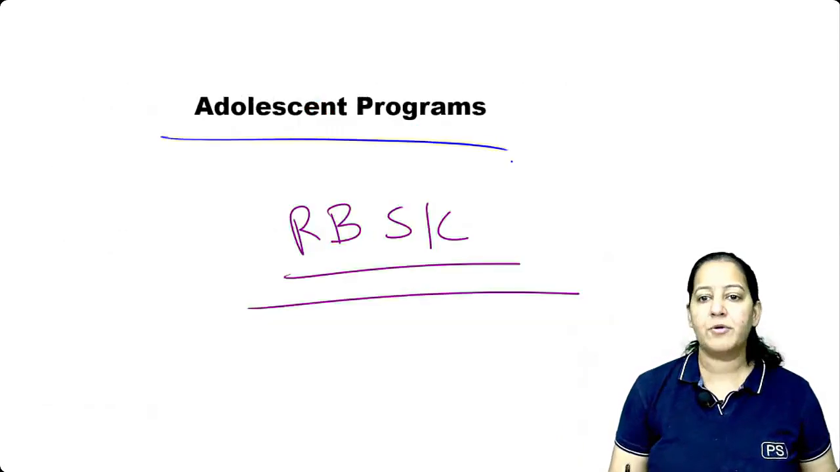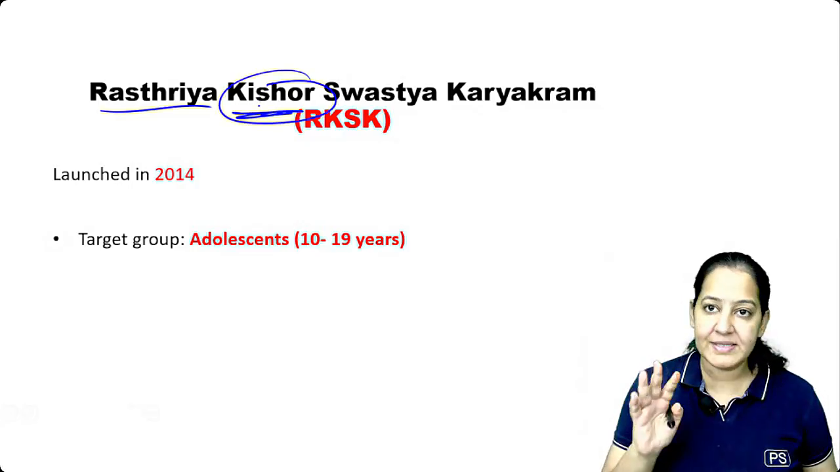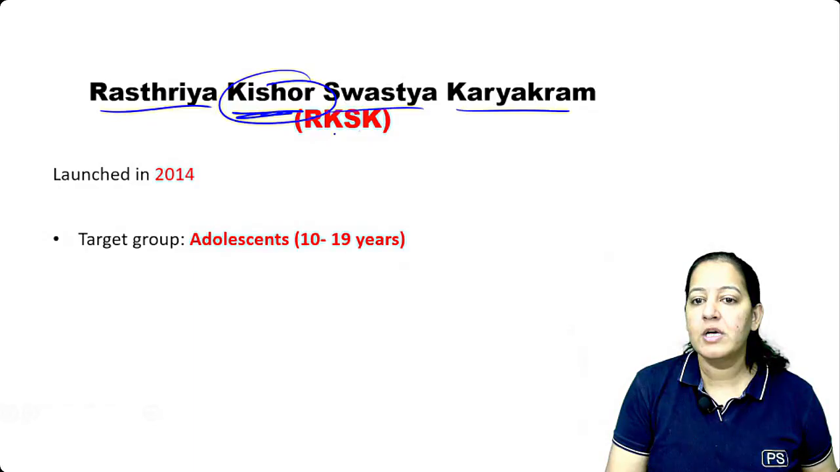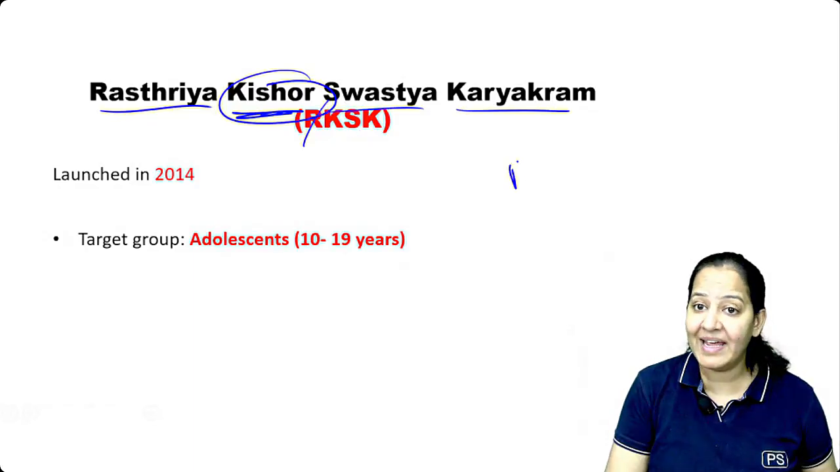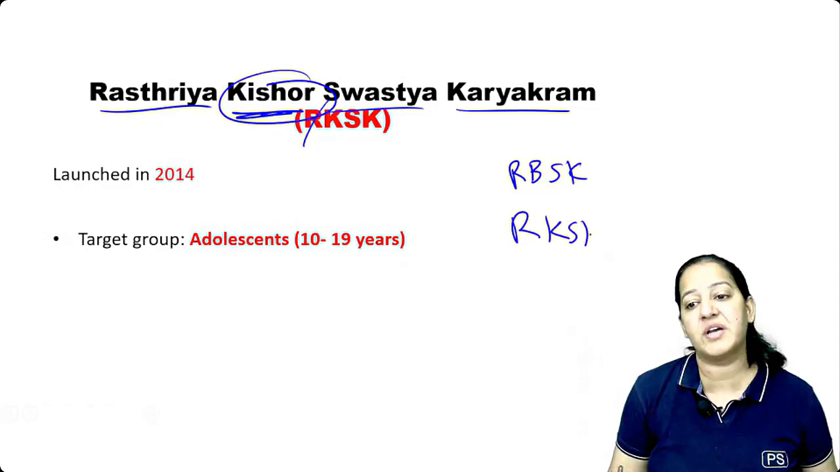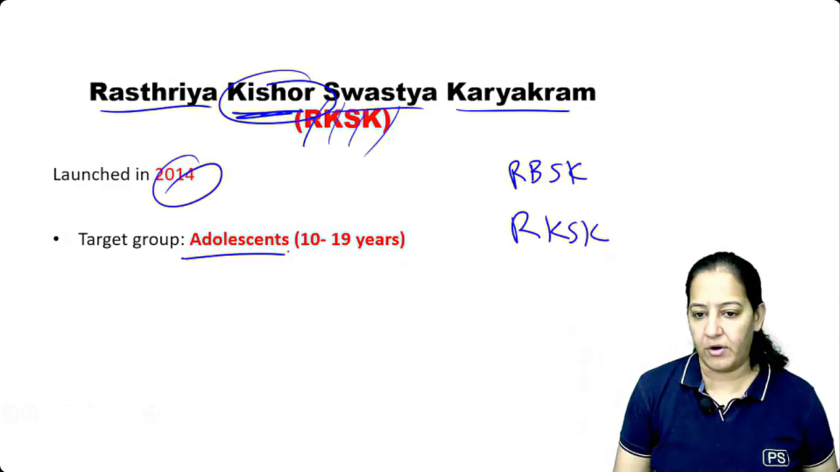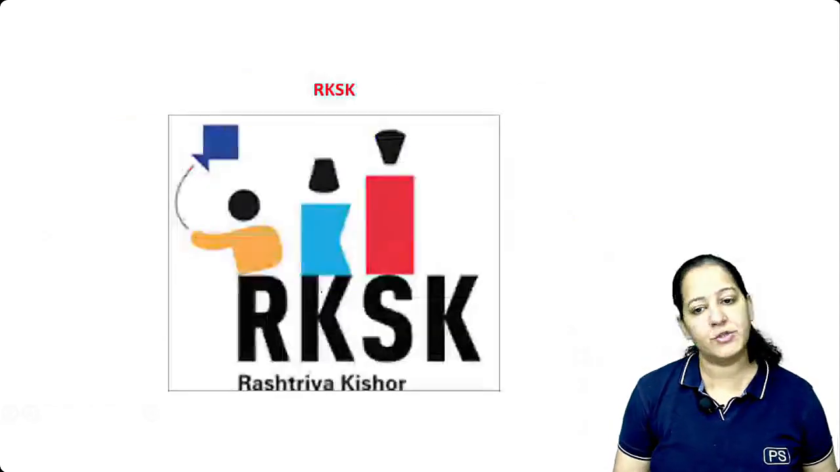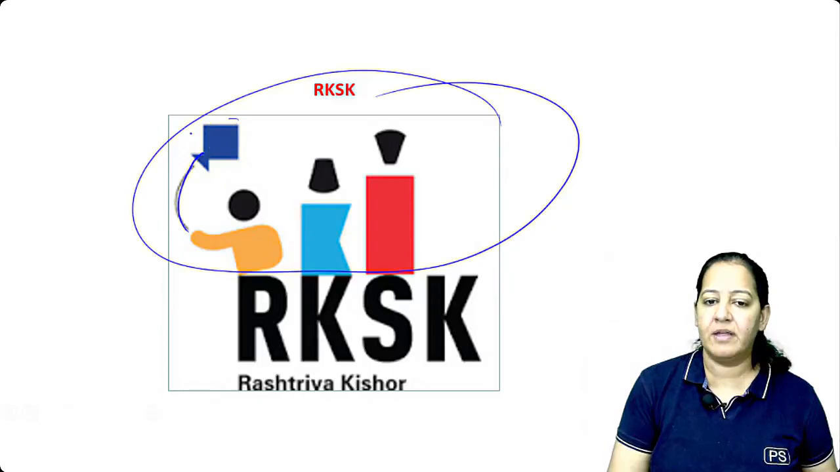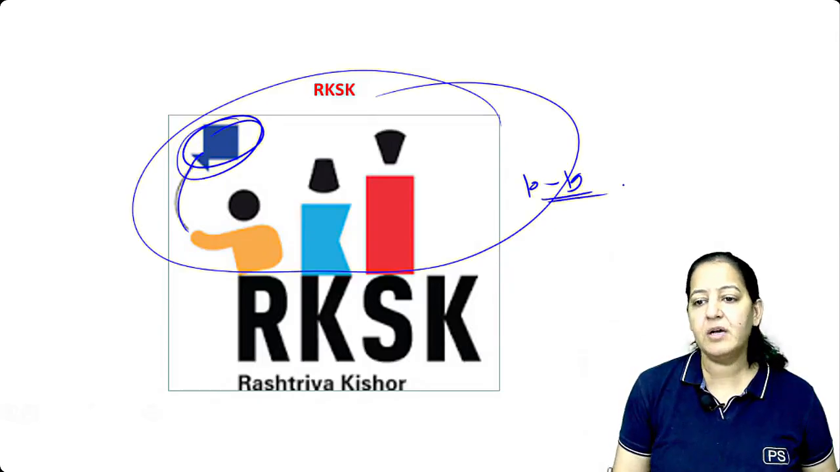In the adolescent programs, the main program here is the Rashtriya Kishor Swasthya Karyakram. Who is Kishore? An adolescent person is known as Kishore. Rashtriya Bal nahi. Initially, I taught you Rashtriya Bal Suraksha Karyakram, and now I'm saying Rashtriya Kishor Swasthya Karyakram, launched in 2014. It is for adolescents, both boys and girls, 10 to 19 years of age we cover. So this is the logo. You can see they are playing with a kite. You can imagine the age. So it's 10 to 19. You can learn the logos of all.